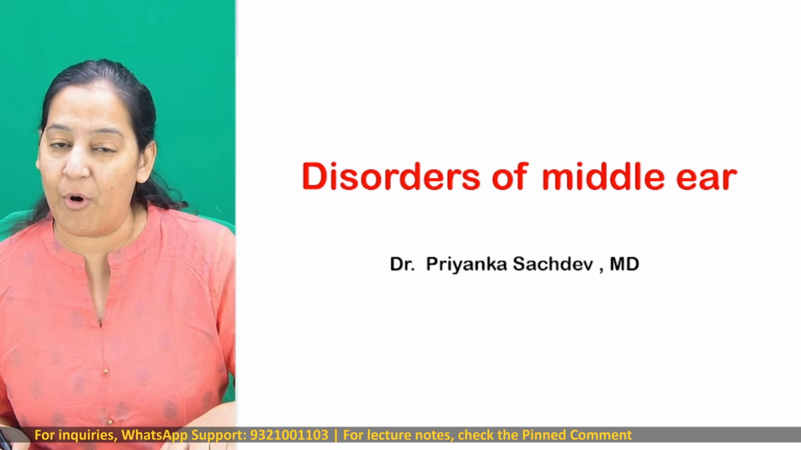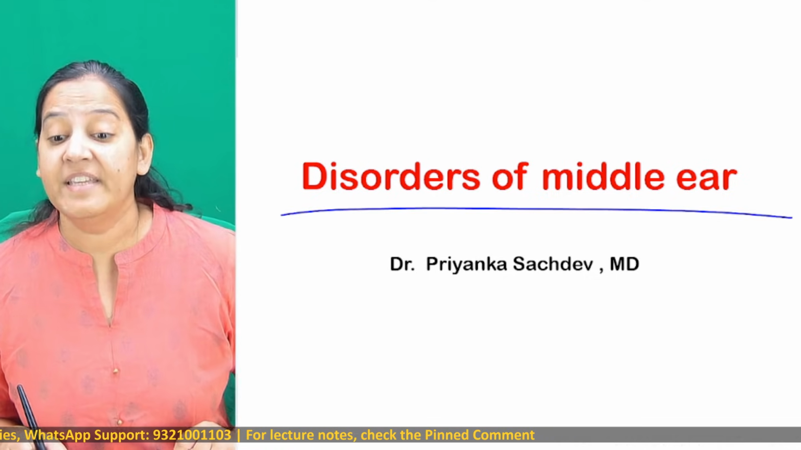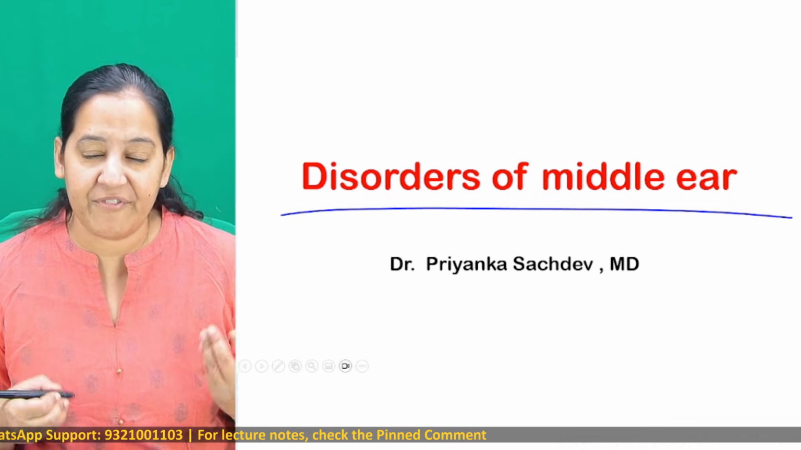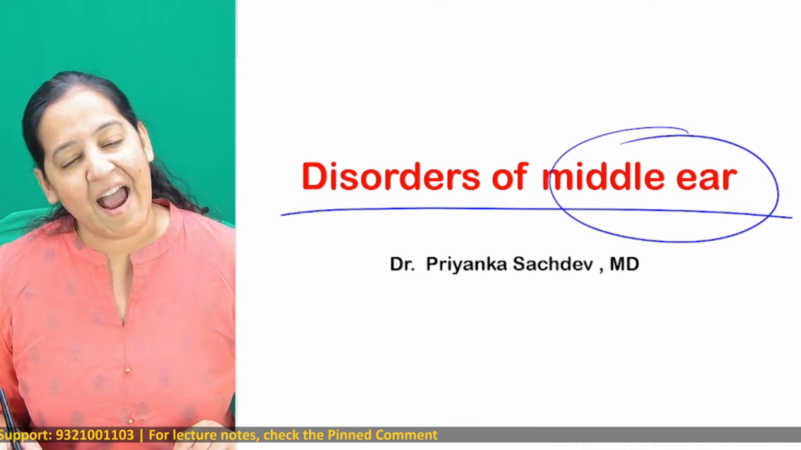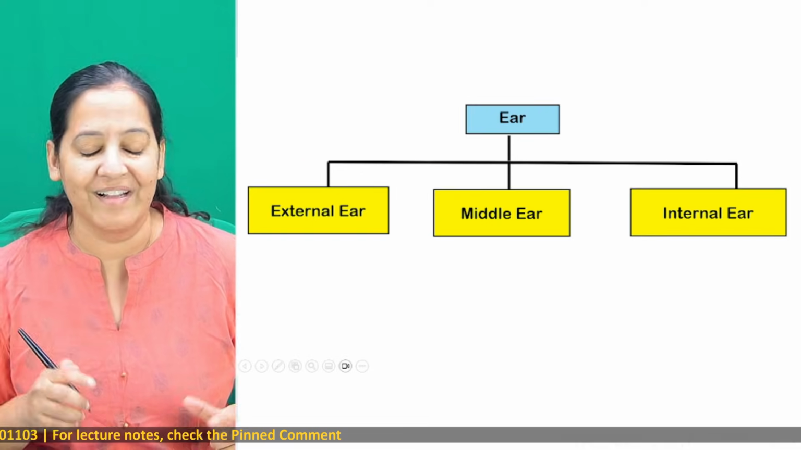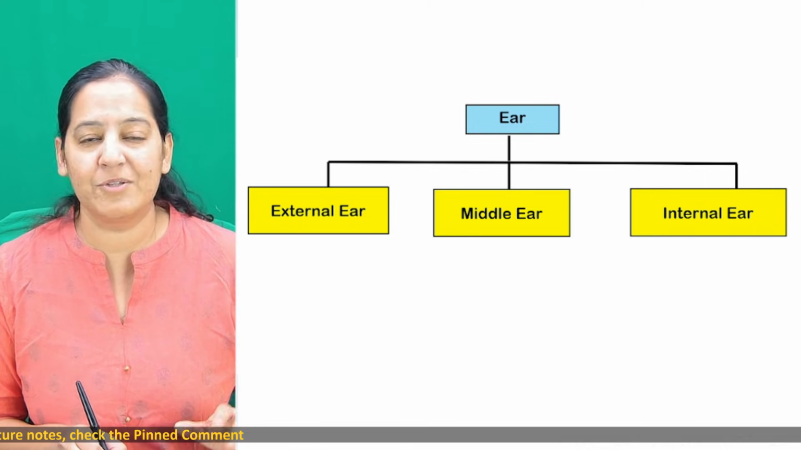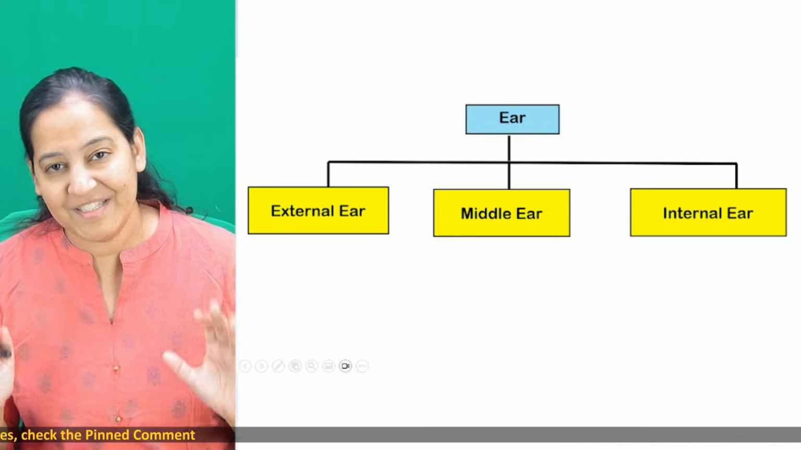And in ENT, we have already started this chapter, this topic, that is disorders of the middle ear. Yesterday, we revised the anatomy of the middle ear and we saw the acute disorders of the middle ear. Today, we'll see the chronic ones. Yesterday also we revised the anatomy, so today we are not revising it, just moving forward.